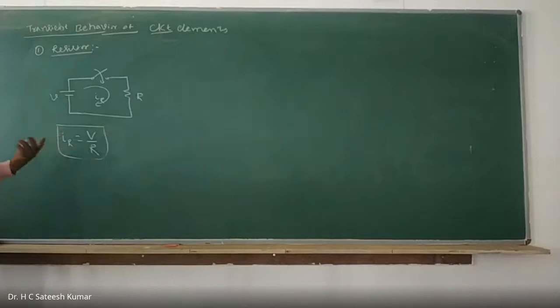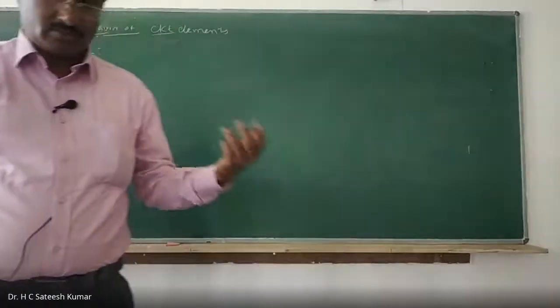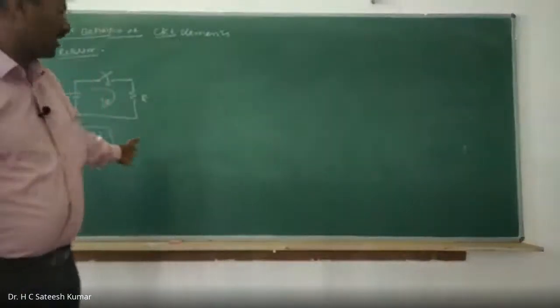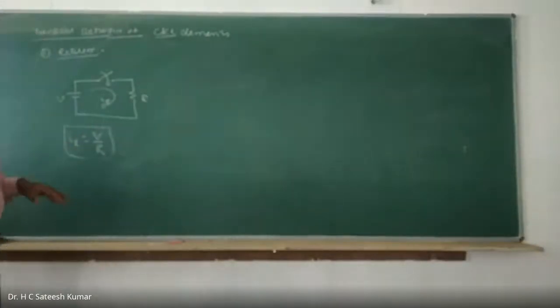That is a simple one. A resistor cannot store any energy and is only a dissipating device, hence it is not an issue at all. You can easily find out the response.